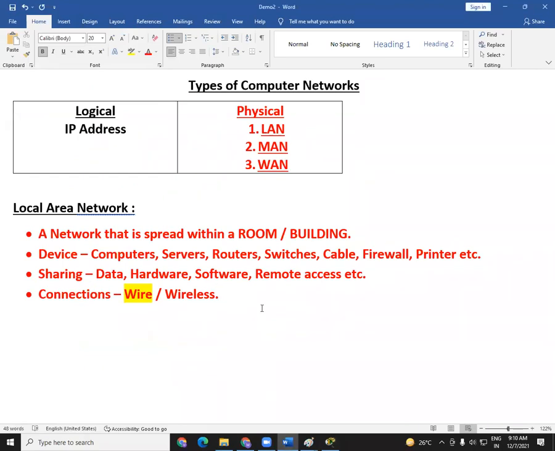Okay, these are some of the things that you should remember or understand about a computer network. I'll repeat again, friends. If a network is spread within a room or a building, then this network is called a local area network. What devices do we use in a local area network? Computers, servers, routers, switches, firewalls, printers, etc. What is the purpose of a local area network? Sharing data, sharing hardware, sharing software, remote access, or maybe hosting some applications.